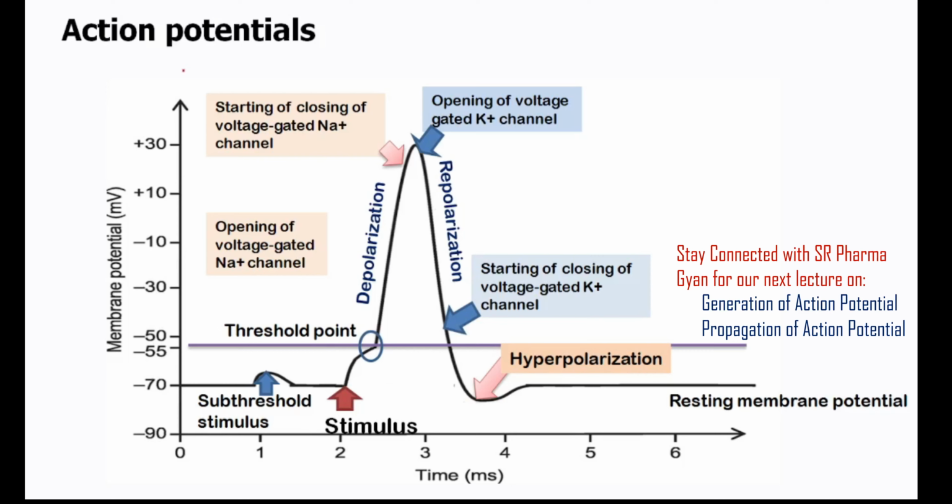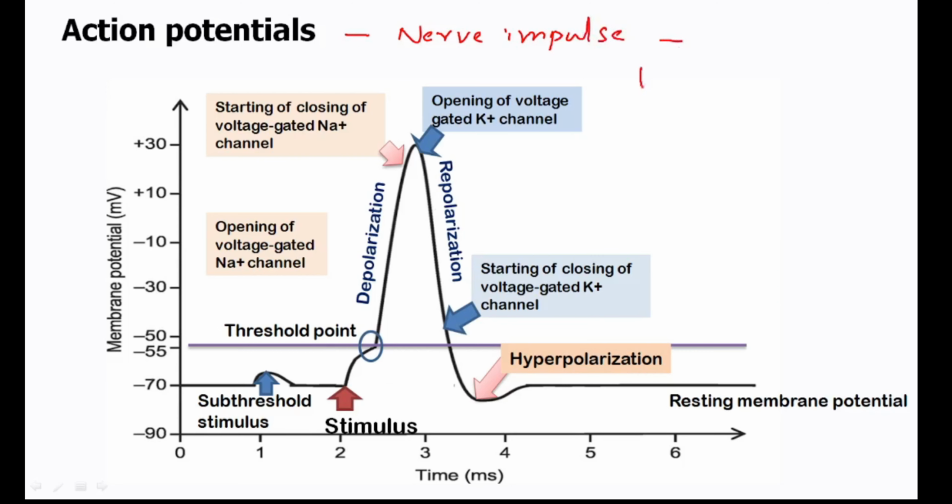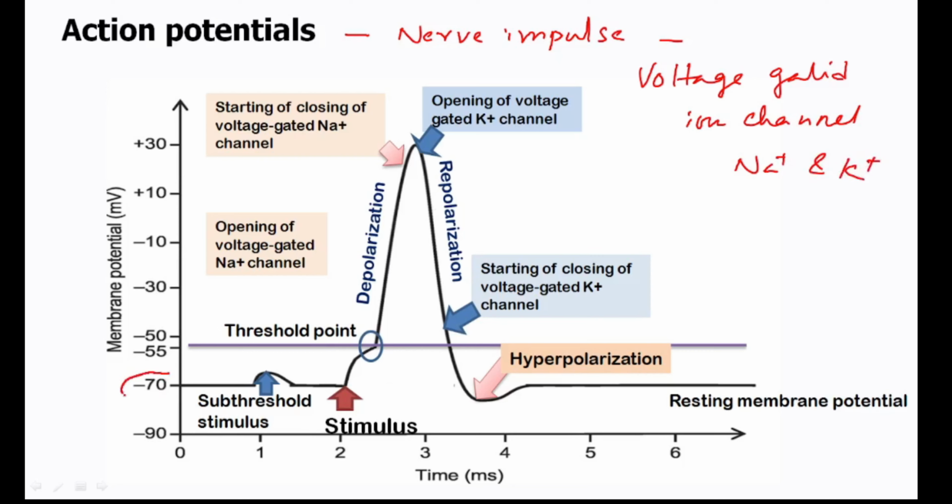Coming to the action potential. Action potential is also known as a nerve impulse, and it mainly occurs due to the opening of voltage gated ion channels, mainly sodium and potassium. So this is the resting membrane potential.